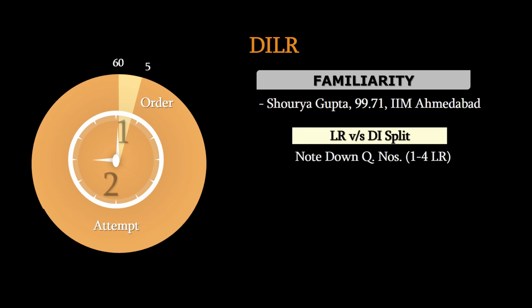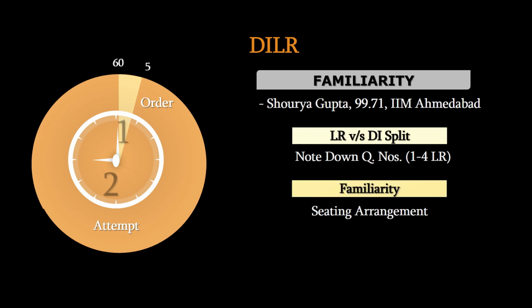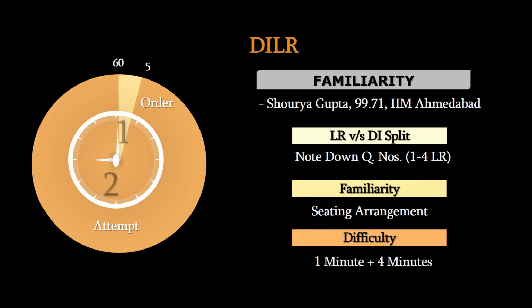Second thing I did was to decide the topic which brings in the familiarity. For example, seating arrangement is something I felt very comfortable with, so I would want to attempt the seating arrangement questions first. But now not every seating arrangement question is going to be an easier one. So the next parameter becomes difficulty, which you decide by spending around 1 minute to read the entire set and